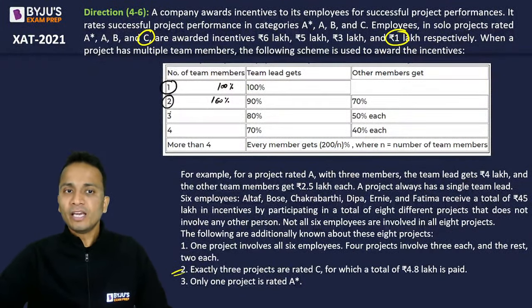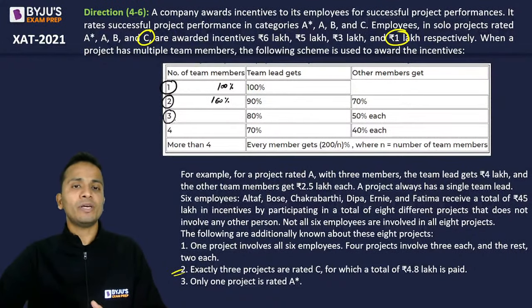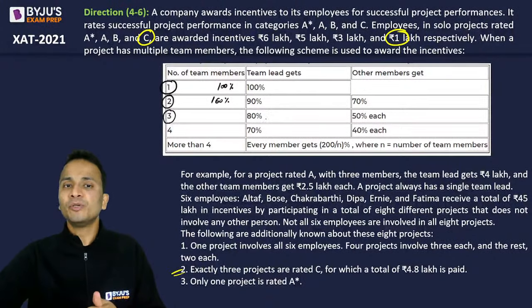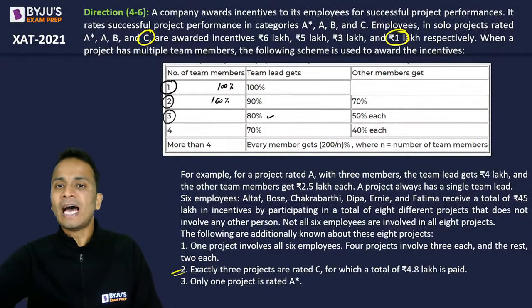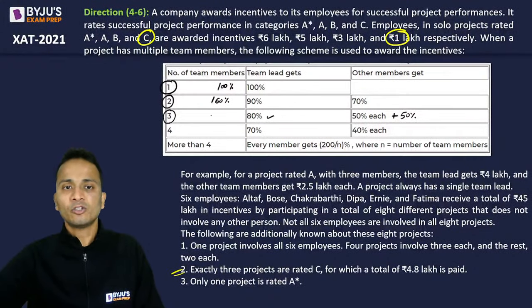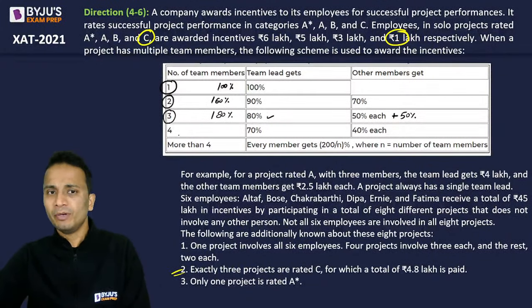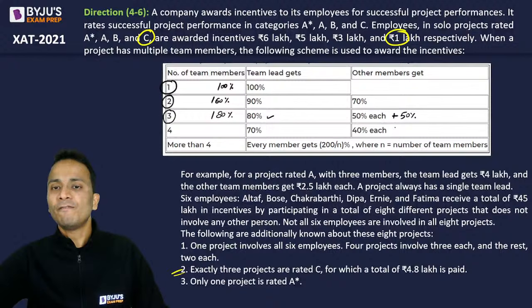Okay. If we have 3 employees, 3 members in the team, then the incentive distributed is 80% and 50% plus 50% to the remaining 2 candidates. So that means a total of 180% is distributed. If we have 4 members, then 70, 40 plus 40 plus 40.